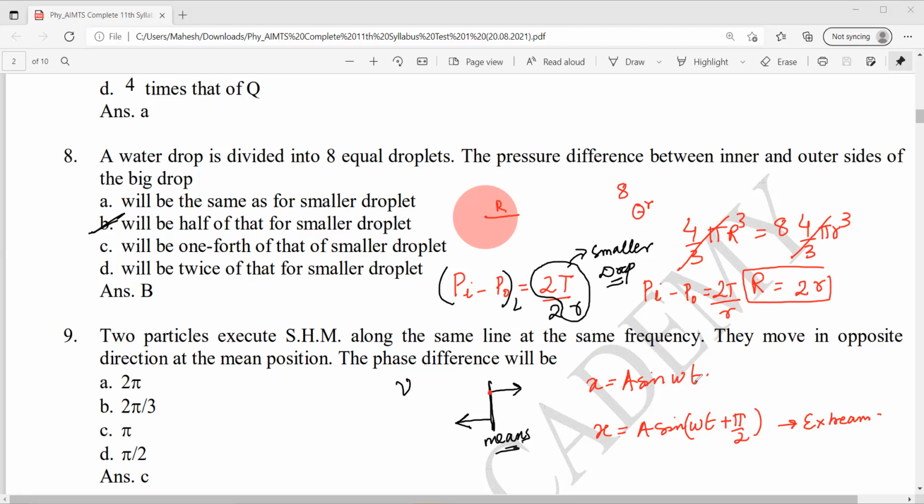So at some time, the first is at x equal to 0. Here also it is at x equal to 0. So this is what? A cos omega t. Now once you find the difference in time, then you find the difference in phase. They are in opposite directions at the same time, so the phase difference will be pi. Option C. Next.